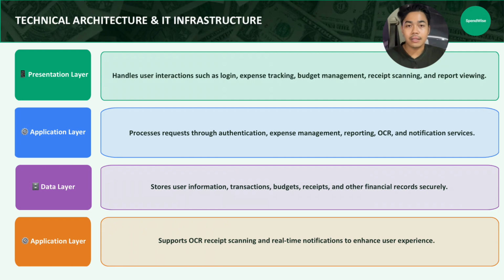The third component is the data layer, which securely stores user information, transaction records, budget data, receipt images, and financial reports. Finally, external services such as OCR technology and notification service are integrated into the system to enhance automation and improve user experience. This architecture ensures that SpendWise remains scalable, secure, and efficient for student financial management.